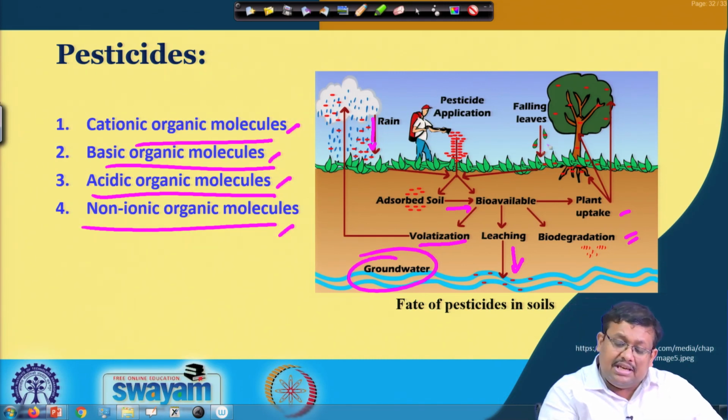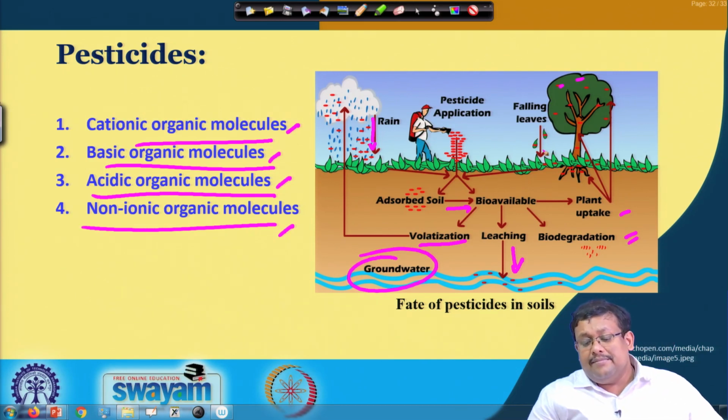You can also see that plant uptake can incorporate these pesticides into the leaves and bodies, and through the falling leaves they can come back directly into the soil.